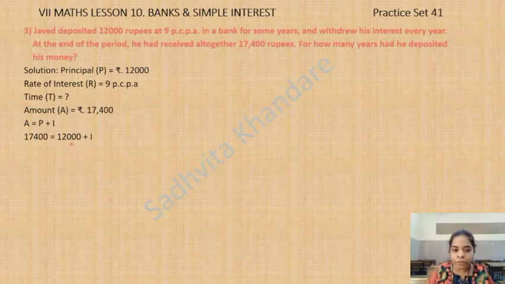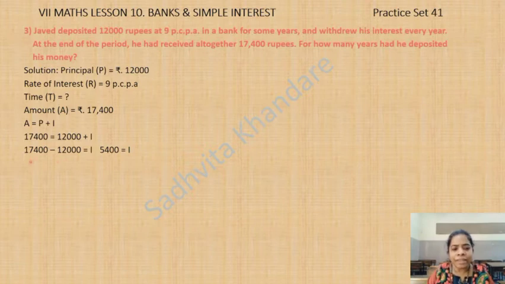Now we will shift this plus 12,000 to this side and it will become minus 12,000 because we want to find the value of I. How much is I? So children, 17,400 minus 12,000 is equal to I. I is equal to 5,400.